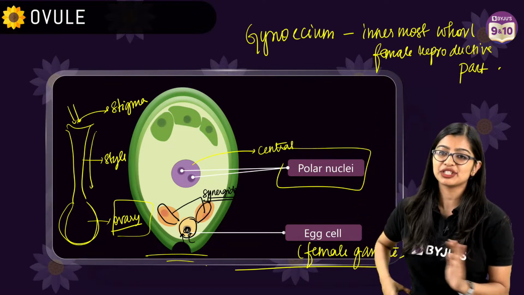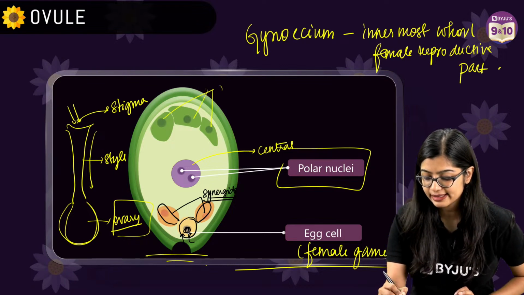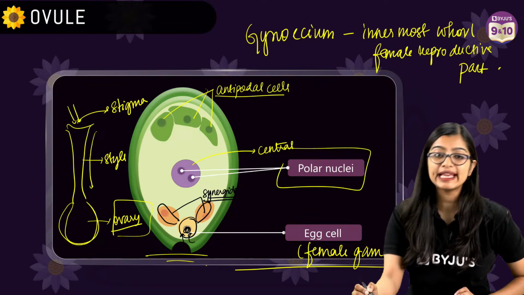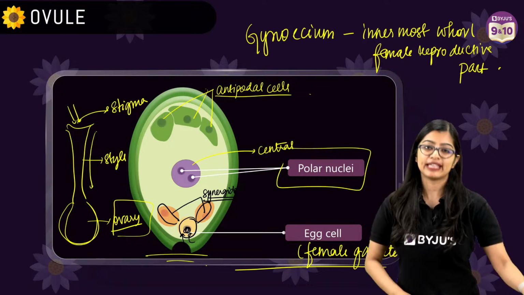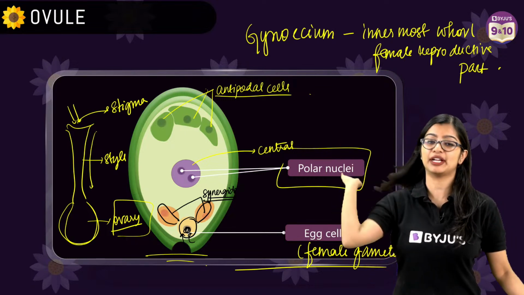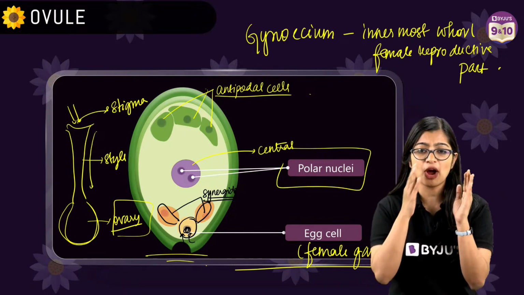I'll explain in English and I'll explain once in Hindi also for those of you who are struggling a little. And these are your antipodal cells, okay? So you find all these cells just inside your embryo sac. Yes, Madhav, I have labeled the antipodal cells. So it's important that you understand.